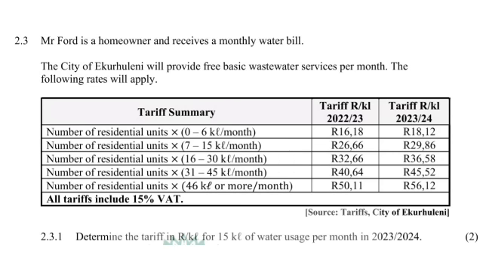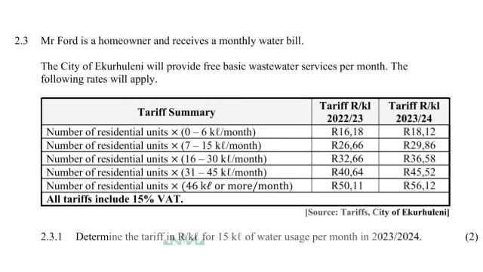Moving on to 2.3, it says Mr. Ford is a homeowner and receives a monthly water bill. The city of Ekurhuleni will provide a free basic water service per month. The following rates will apply. We have a tariff summary. It says number of residential units multiplied by, we have a 0 to 6 kiloliters, a 7 to 15, a 16 to 30, 31 to 45, then a 46 to more, and then we have the tariffs from 2022/2023 and the 2023/2024.